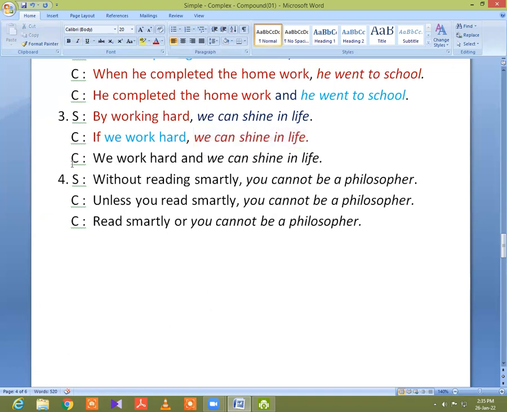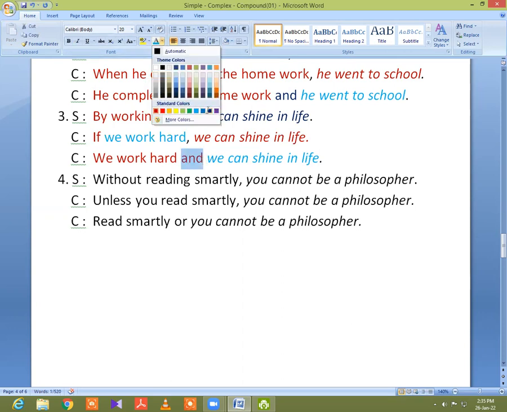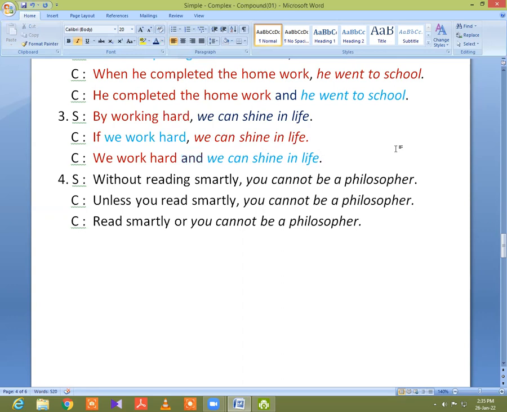Then in the case of a compound sentence, you must put and at the middle of the sentence, and then you will make a clause, we work hard, and then the other clause remains unchanged. I think you understand these two clauses, we work hard and we can shine in life, are joined with this coordinating conjunction and. So it is called an example of a compound sentence.